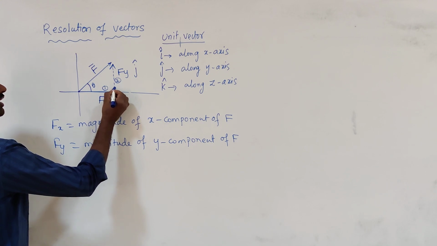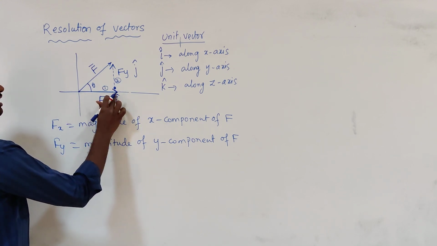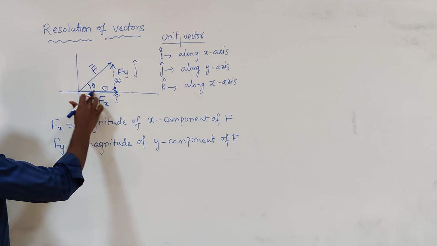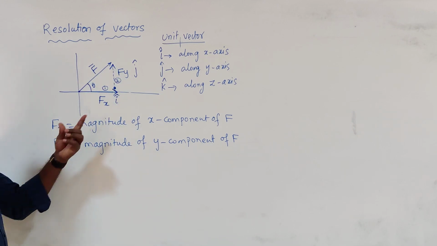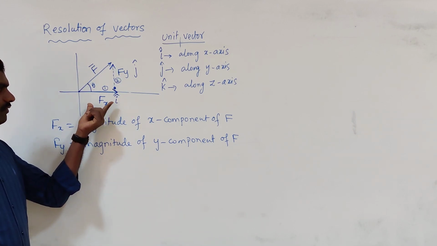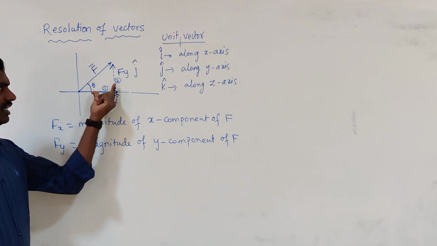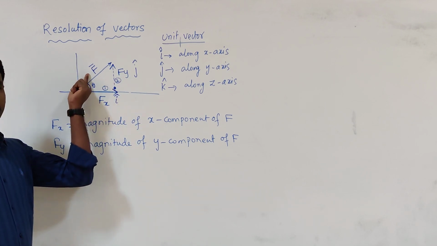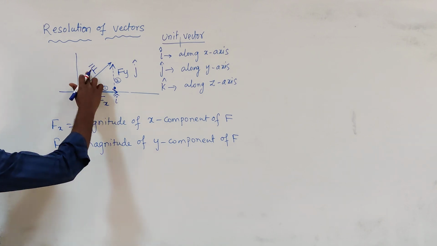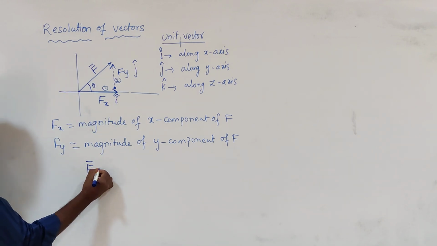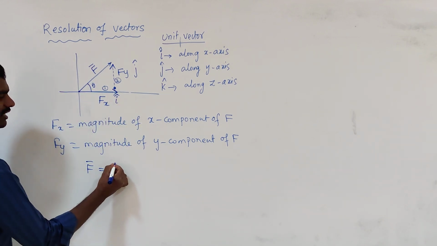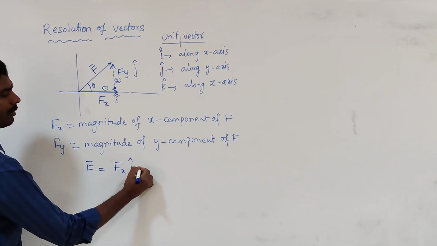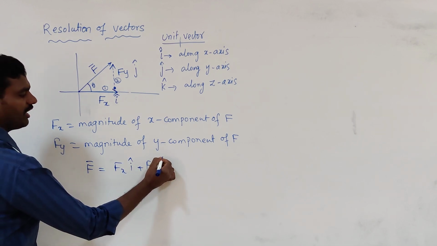The tail of vector 2 coincides with the head of vector 1, so we can apply the triangular law here. That is, if two vectors are along two sides of a triangle, the resultant will be along the third side. The resultant is nothing but F. So F is equal to Fx i plus Fy j.